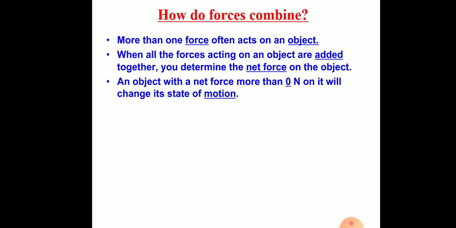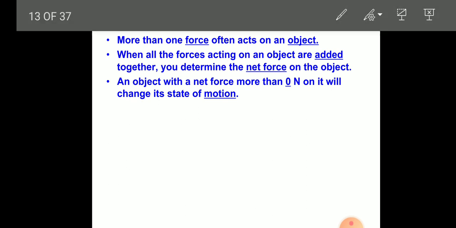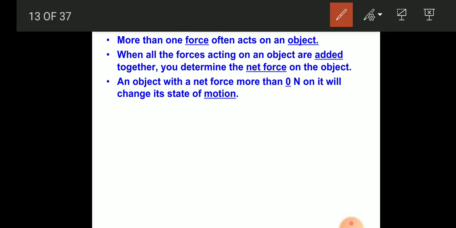So how do forces combine? You all know that not only one force, there are many forces acting on an object so that the object may move or the object may stop due to the external force acting on that object.